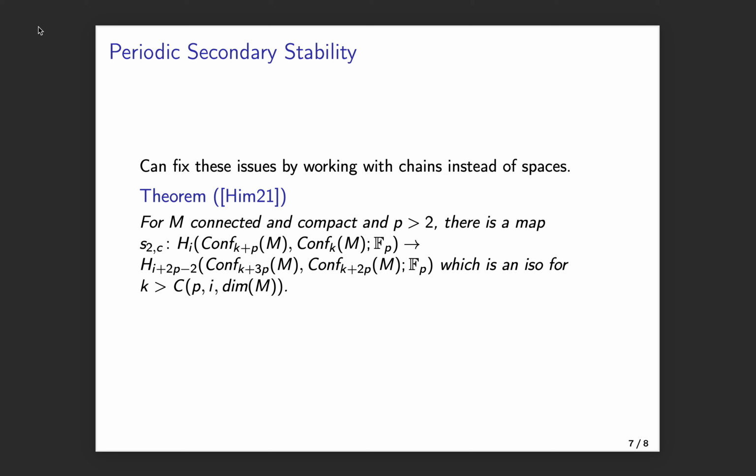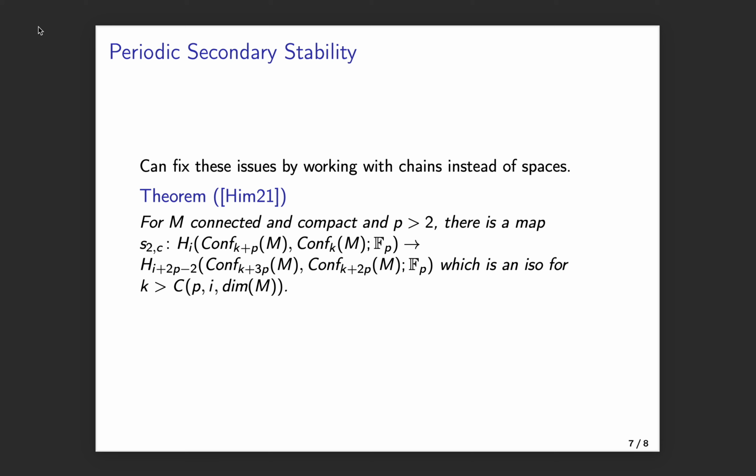In addition, I constructed a new secondary stabilization map for configuration spaces of compact manifolds, and I showed that when p is an odd prime, this new stabilization map induces an isomorphism of relative homology groups with F_p coefficients for all k sufficiently large in terms of some constant depending on p, the homological degree, and the dimension of the manifold.